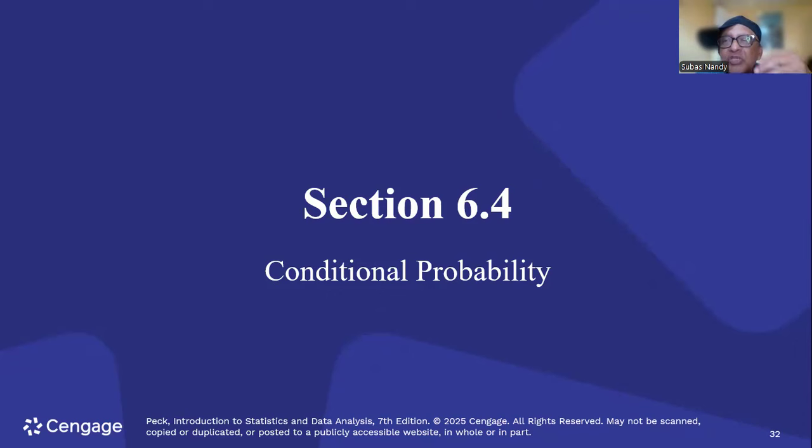Now think of a situation where the man is playing professional basketball. In that case, knowing that the person is a member of a professional basketball team, the probability that the person is taller than 6 feet will be much higher than the standard probability of a man being taller than 6 feet.